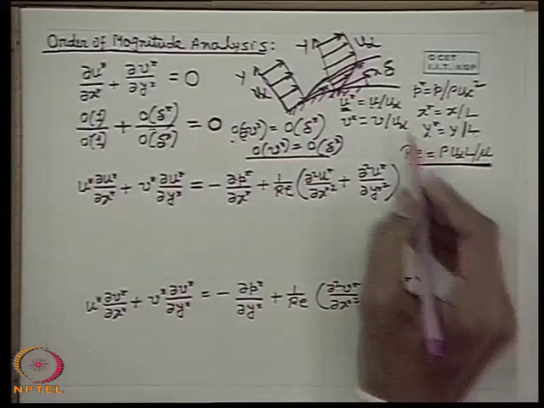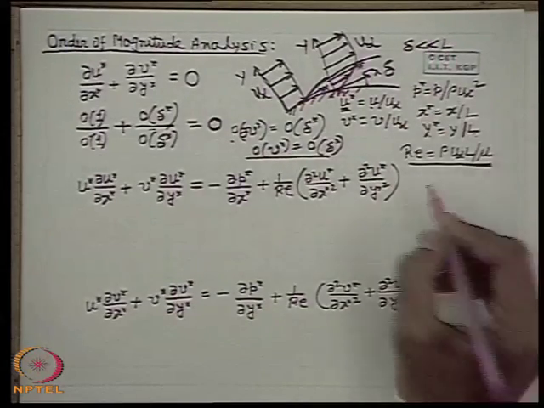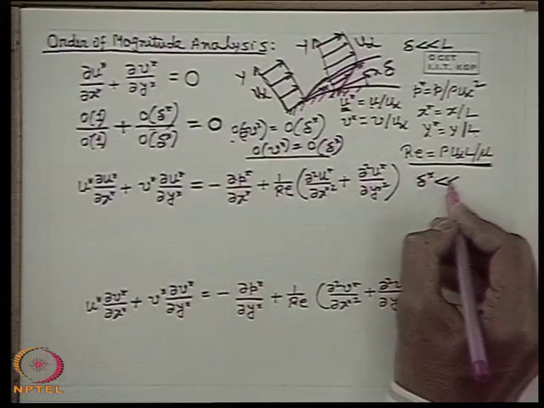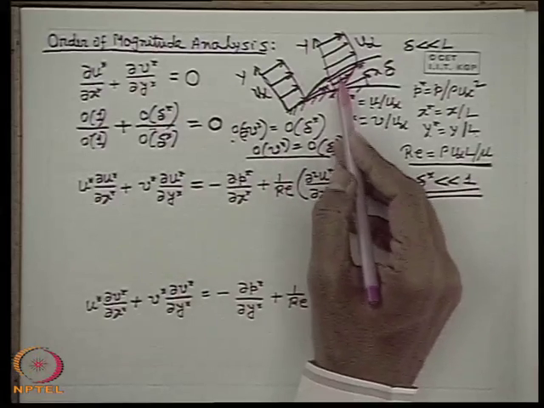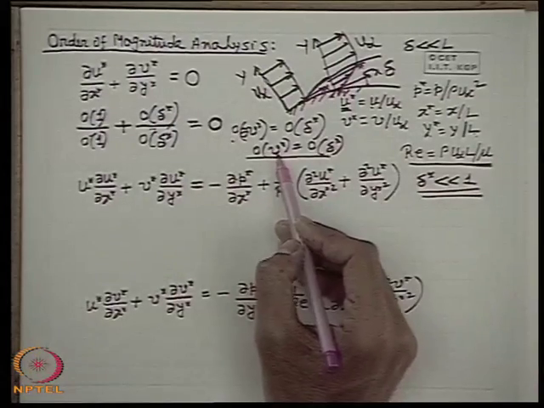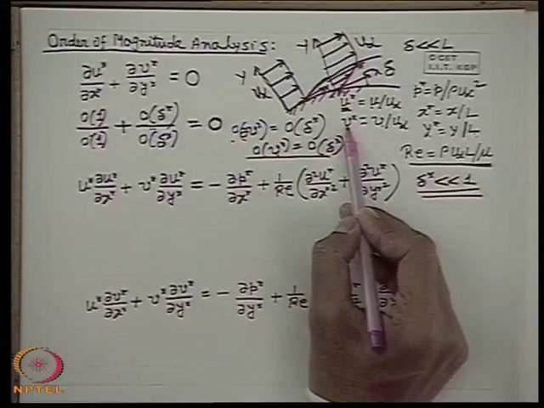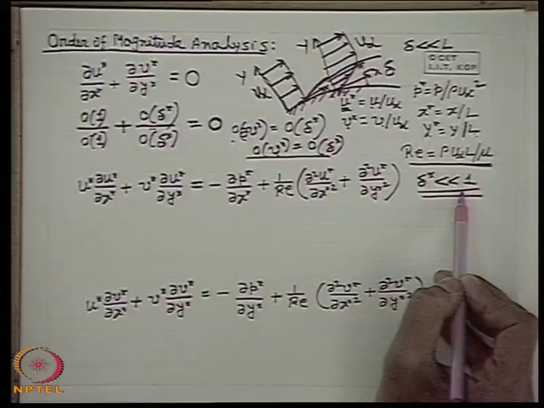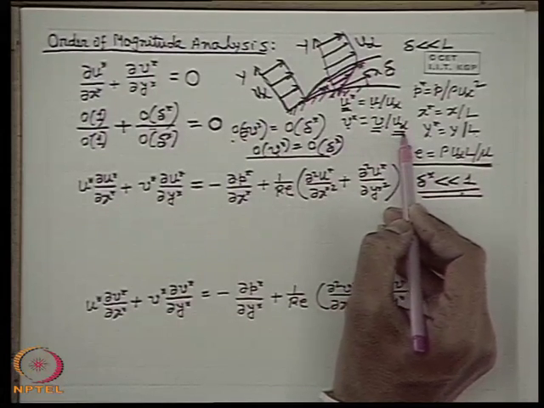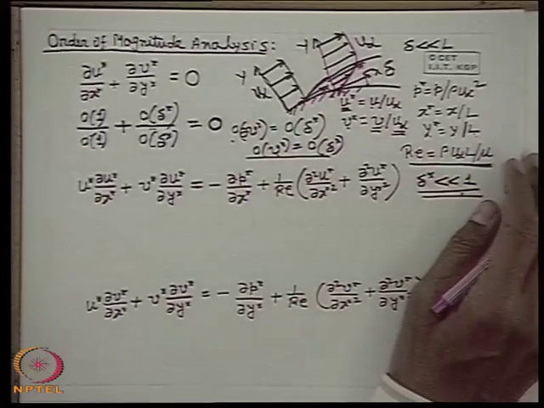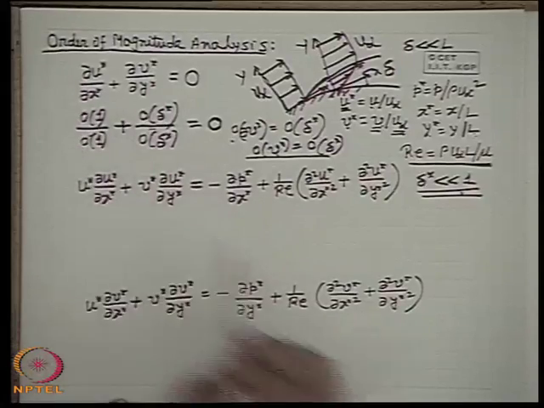So, for a very small value of the boundary layer thickness delta with respect to its length L, we can say that delta star is very small compared to 1. This is the basic concept of the boundary layer, which tells us that the order of the velocity component in the y direction is very small as compared to its x direction component in the free stream. That means V star is very much less than 1, since delta star is very much less than 1, which means the y component of velocity is very small as compared to the x component of velocity at the free stream. So, this is the consequence of the order of magnitude analysis for the continuity equation.